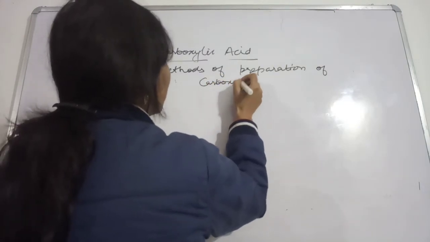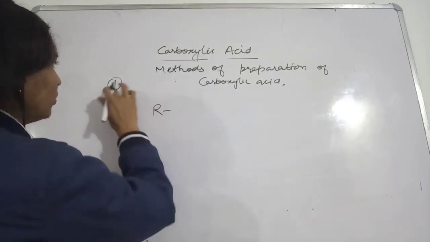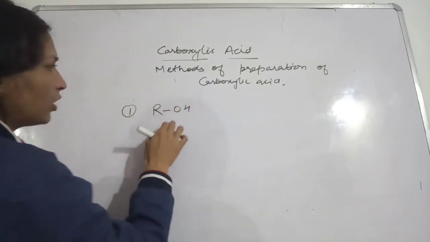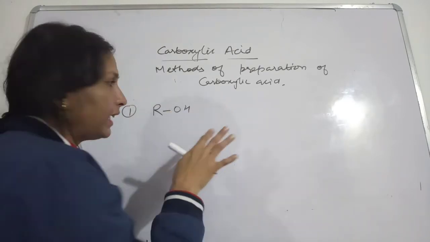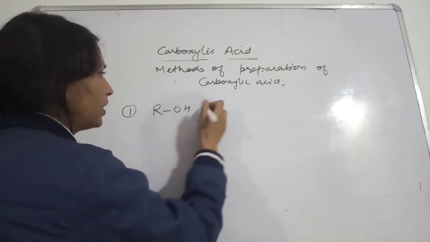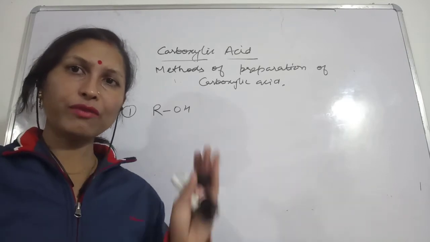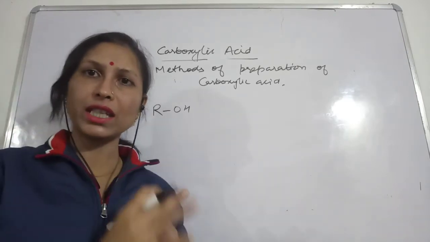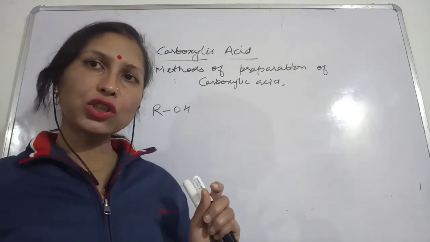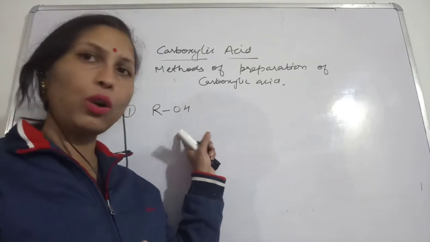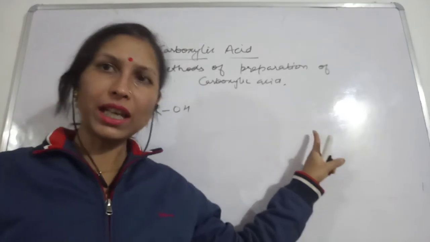Let's start carboxylic acid. So the first method, let's start from alcohols. From alcohols, we have already seen this while making aldehydes. At that time also we saw that we were using oxidizing agents. If we are using mild oxidizing agents, then we will get the aldehyde group, and very strong oxidation of this alcohol will result in the formation of carboxylic acid.